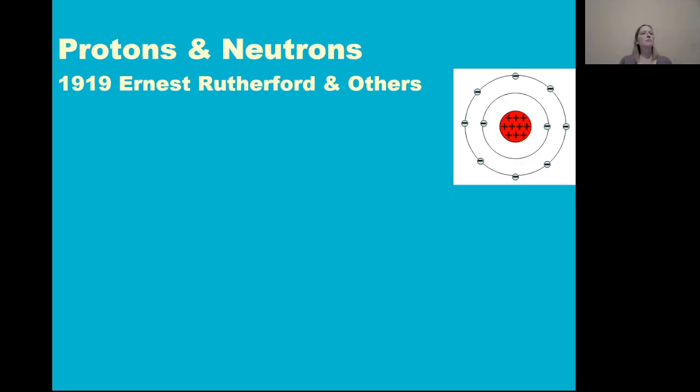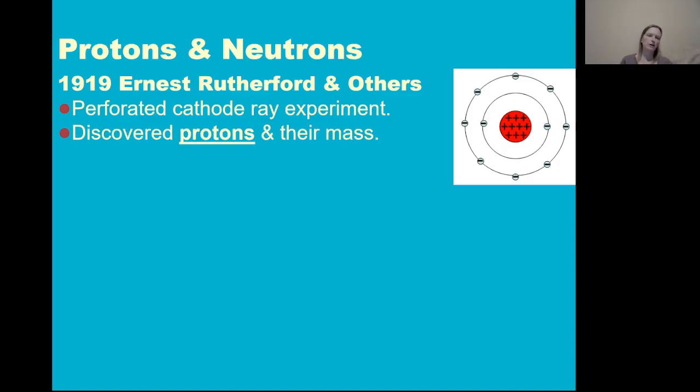So we did discover protons and neutrons. Those are separate experiments with actually a lot of people involved. Some people say Rutherford discovered the proton. Other people were involved. It certainly wasn't Rutherford all on his own. But we discovered protons and their mass. So then we knew that the nucleus wasn't just one big positive charge. It was made up of several particles, each with a positive charge of 1.